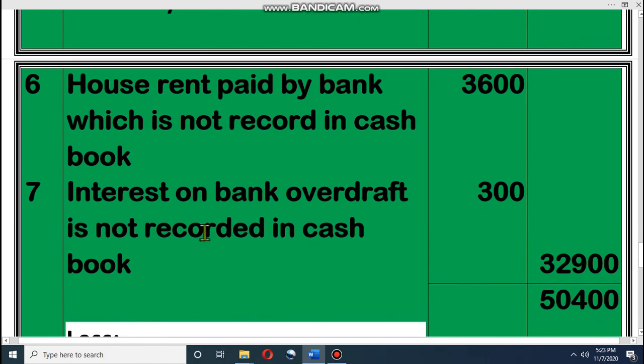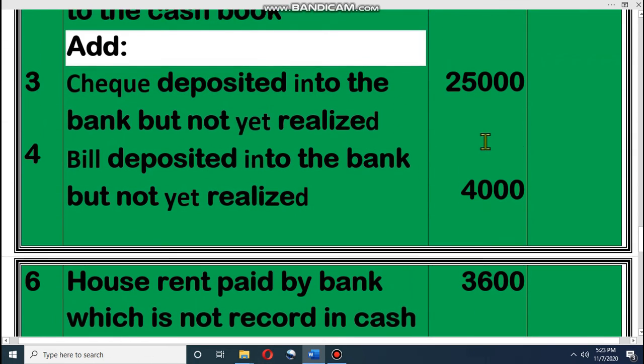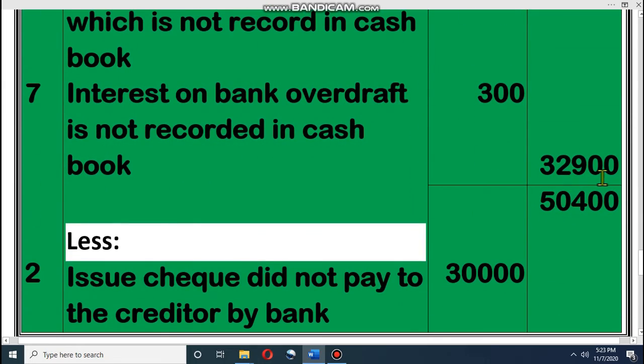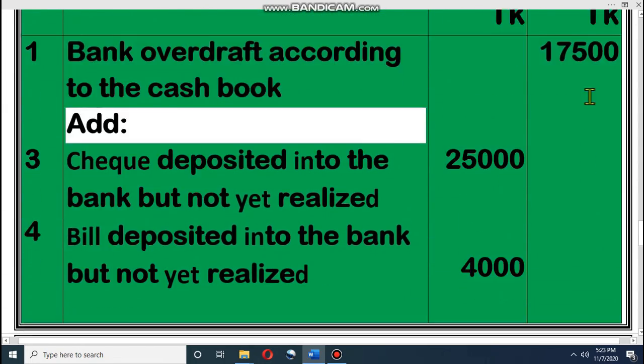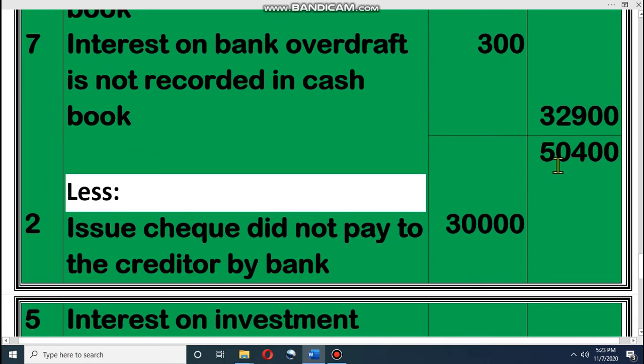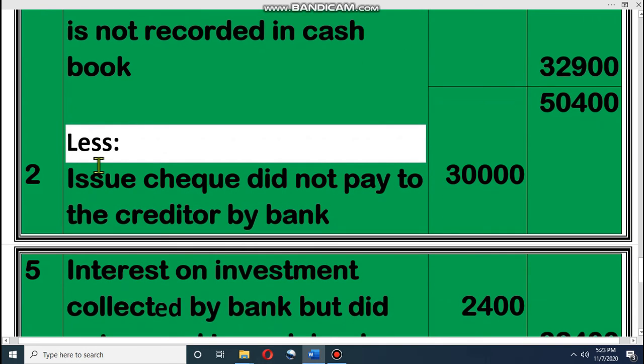Interest on bank overdraft, that means this is also our expense. So if there is any expense, the bank will make a debit for that. So again the bank debited it. Therefore the total adding items are 32,900. Earlier we had a balance of 17,500. Total debited 50,400. Now less, which items will be subtracted?